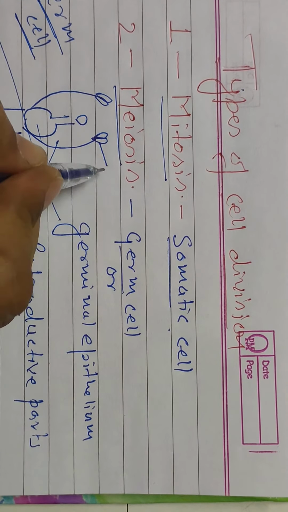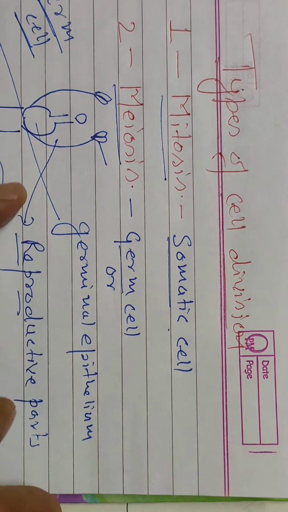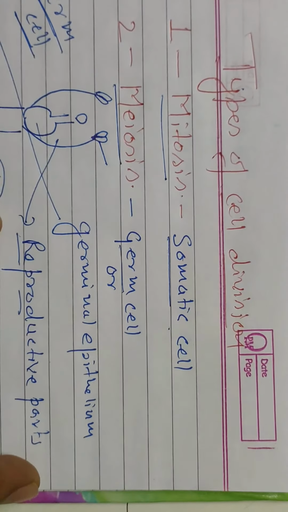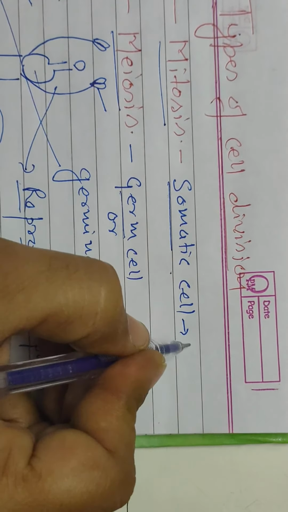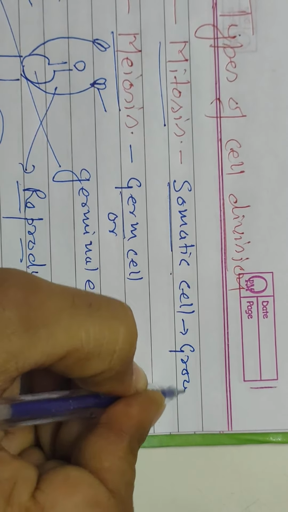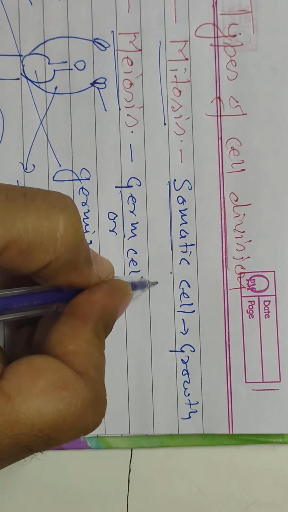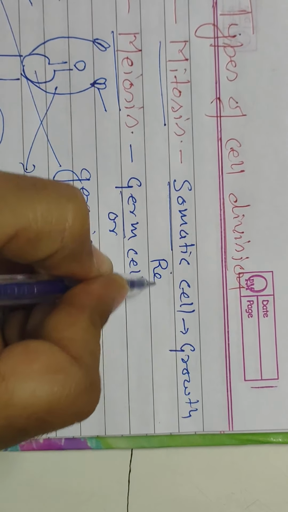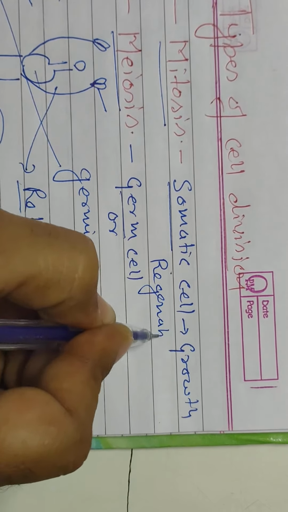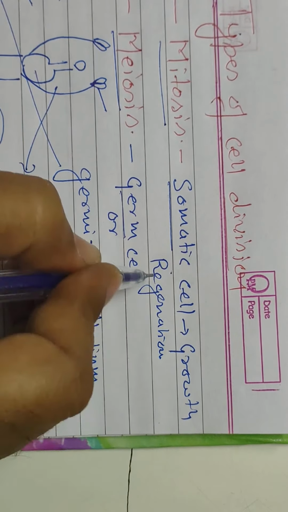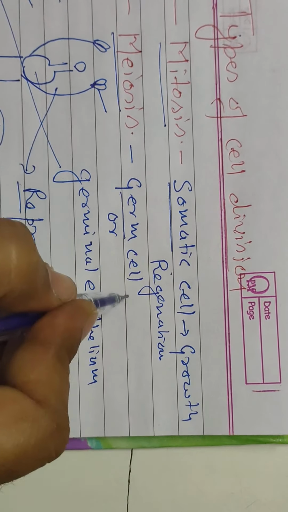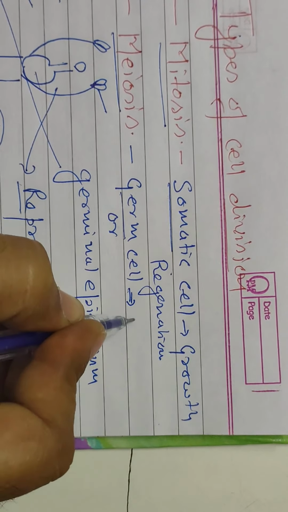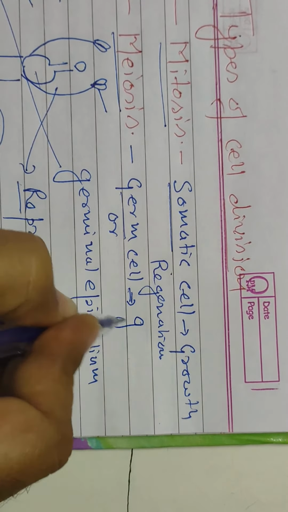Now, the importance of mitosis and meiosis. What is the importance of mitosis? Growth and regeneration of parts of the plant or animal body occur through mitosis. And what is the importance of meiosis? Gamete formation.